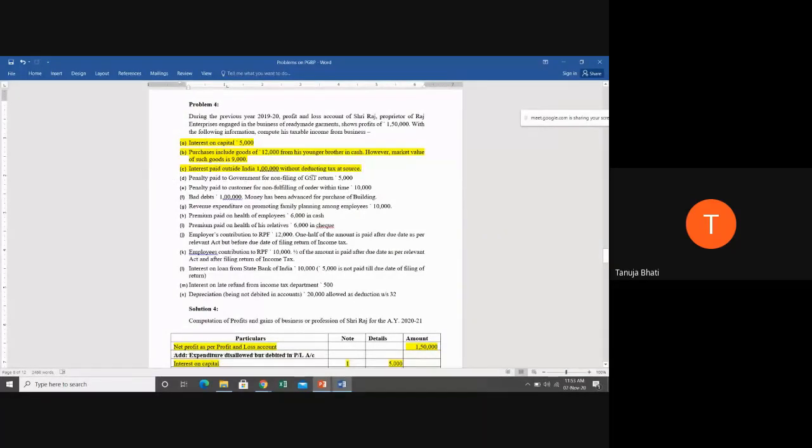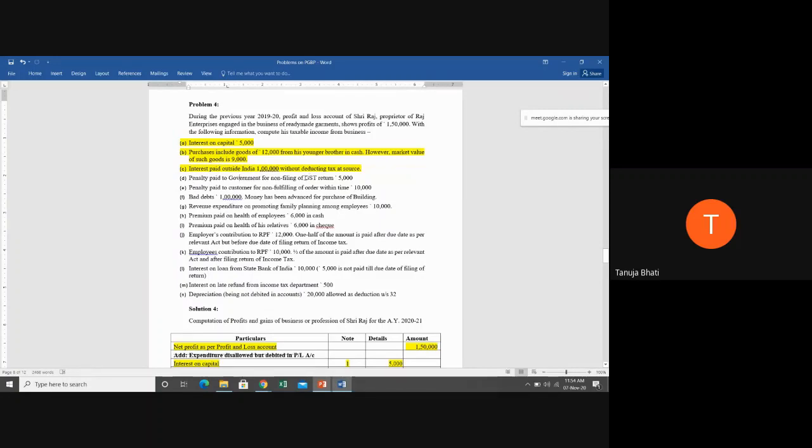Penalty paid to government for non-filing of GST return, 5,000. Yesterday only, regarding penalty, I have explained. So can you all tell me, students, is this penalty an allowable expenditure or a disallowable expenditure? Disallowable expenditure, ma'am. Very good. Why is it disallowable? Because it is something you are paying for not following the law.